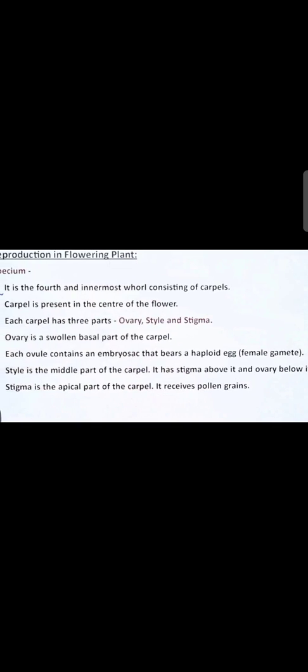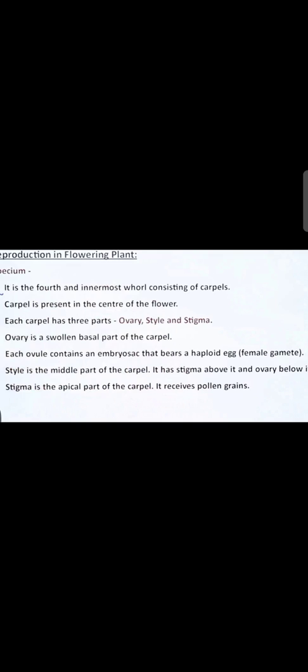So stigma is the apical part, which is at the top of the carpel. Stigma is the apical part of the carpel. It receives the pollen grain, and this stigma is velvety. I told you, this is velvety and sticky.